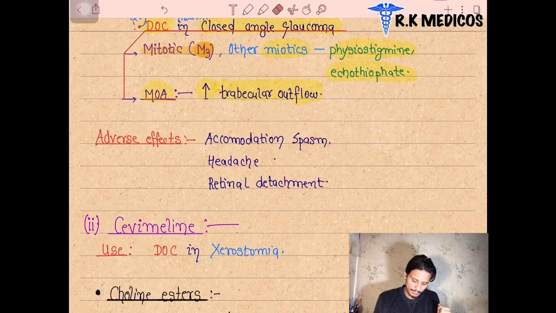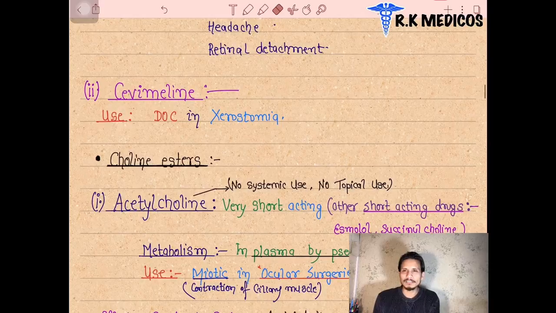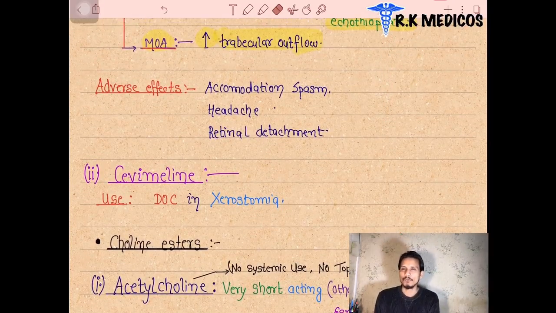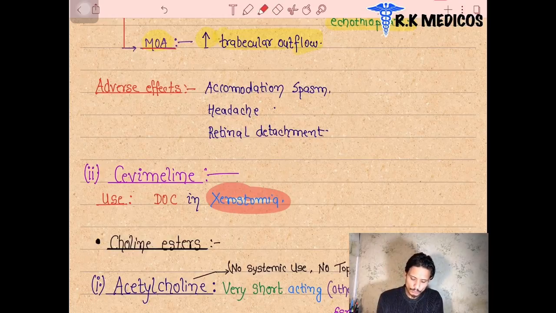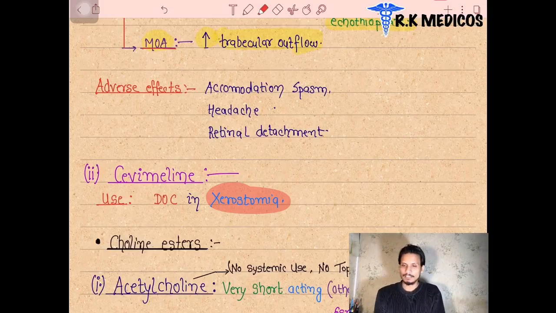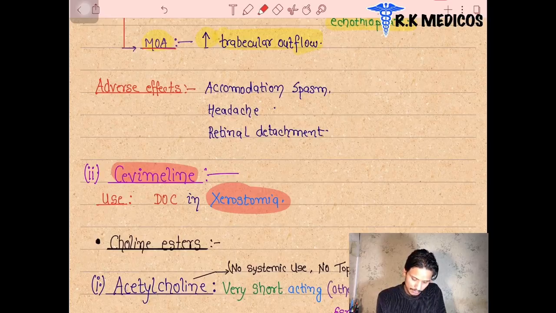In the next point, we are going to see what drug we use in the treatment of xerostomia, the drug of choice. In the case of xerostomia, we are not going to take pilocarpine because it produces severe side effects in our central nervous system. It produces headache, accommodation spasm, retinal detachment. So we are going to take cevimeline. It is the drug of choice for xerostomia. Dryness of mouth gets prevented by it.